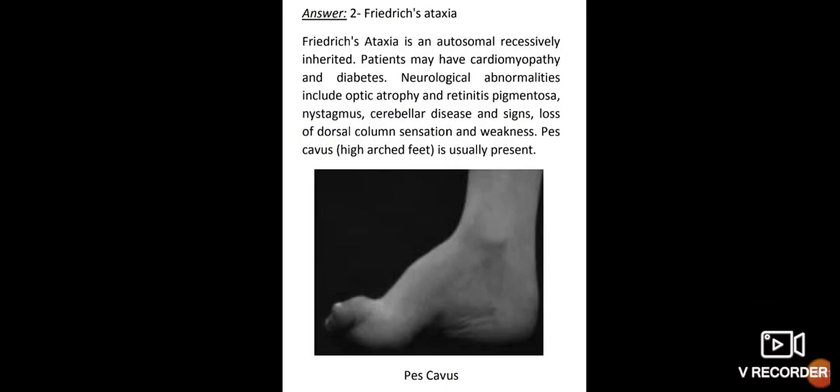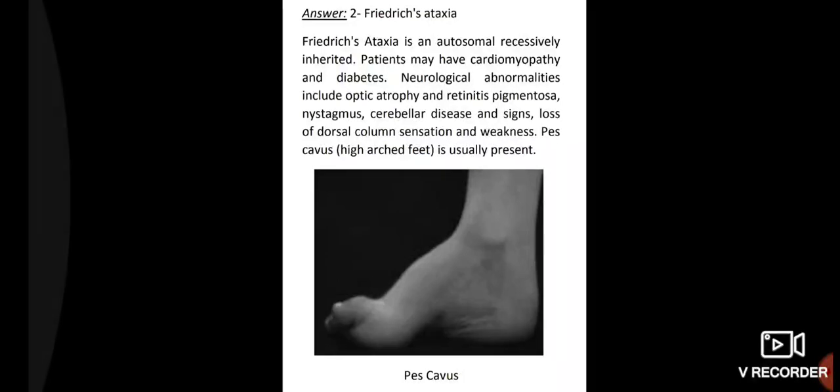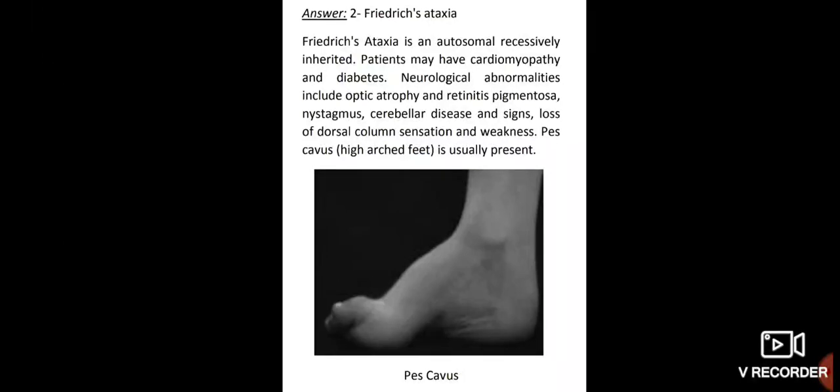Friedreich ataxia is an autosomal recessive inherited condition. Patients may have cardiomyopathy and diabetes, and neurological abnormalities including optic atrophy, retinitis pigmentosa, nystagmus, cerebellar disease, and signs such as loss of dorsal column sensation and weakness.